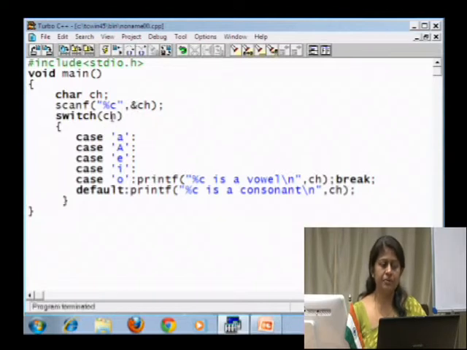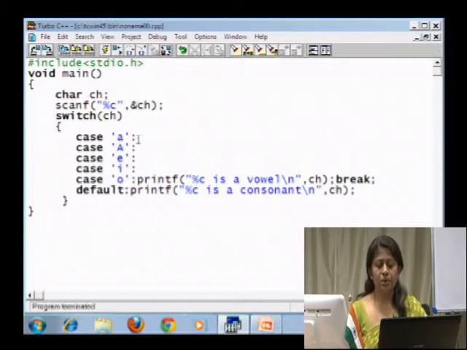So, for that we are accepting a character and specifying that as a switch variable and trying to put all those different types of vowels over here. I have specified both of them, that is in the lower case as well as the upper case, because C is a case sensitive language, and I have specified only a few of these vowels which you could continue for all of them.